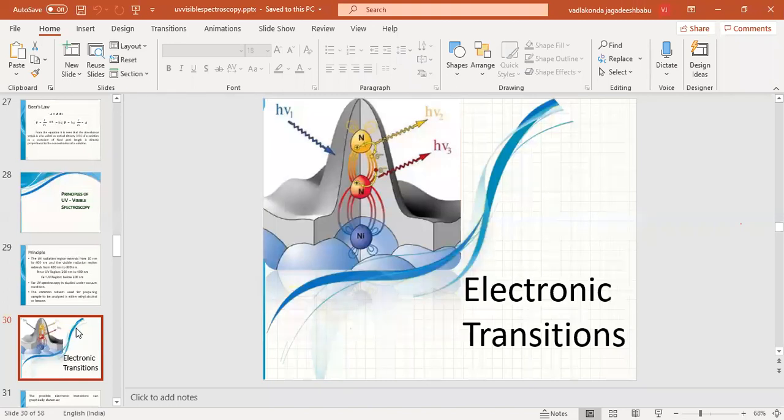All these spectral techniques are useful for elucidating structure. When we don't know an unknown molecule and want to identify its structure, we go for spectroscopic techniques. With the help of UV, we identify the basic skeletal structure of the molecule.